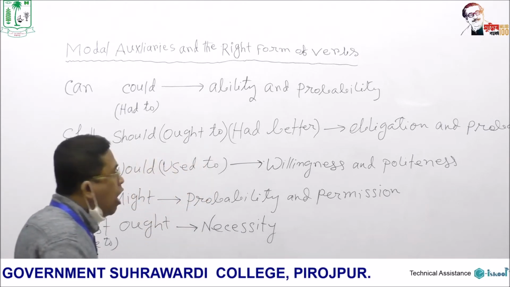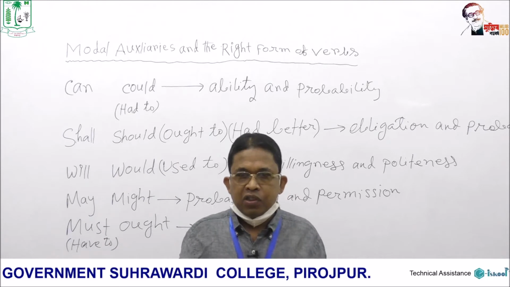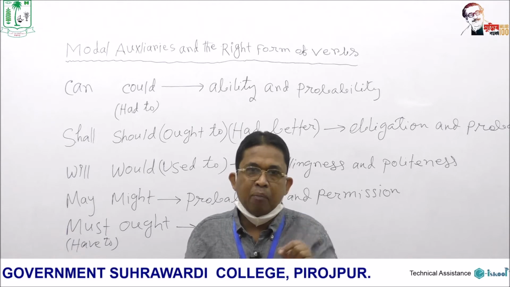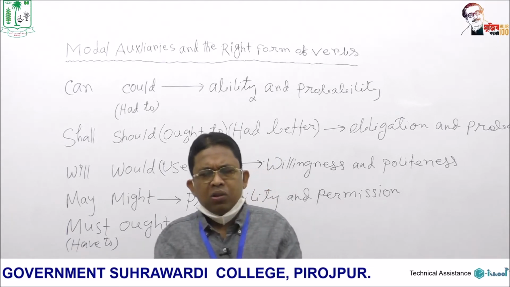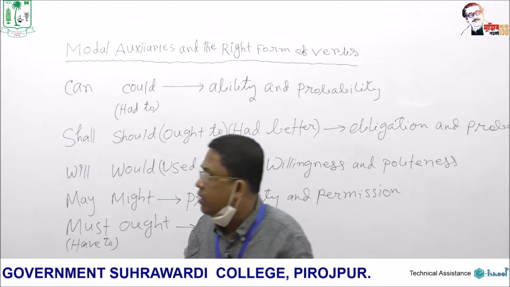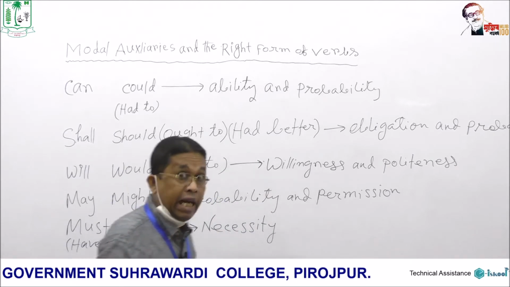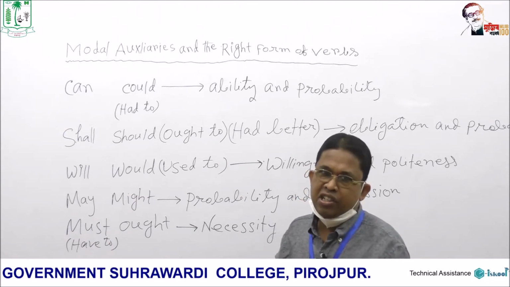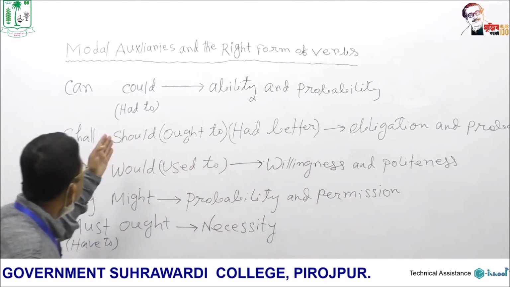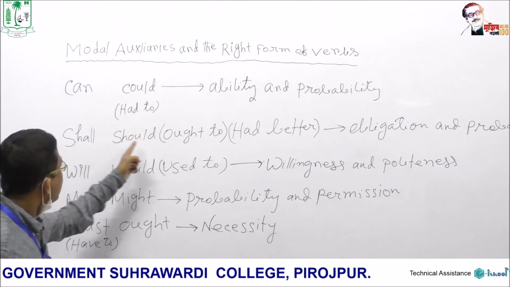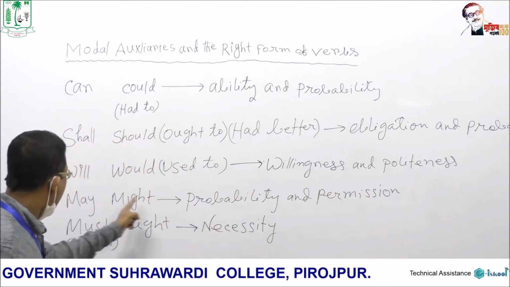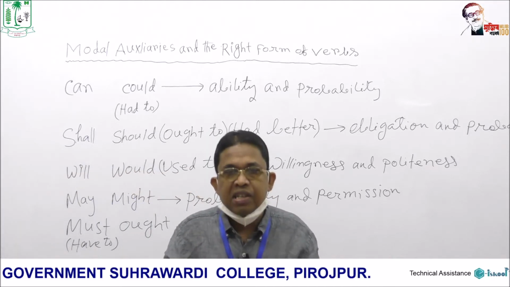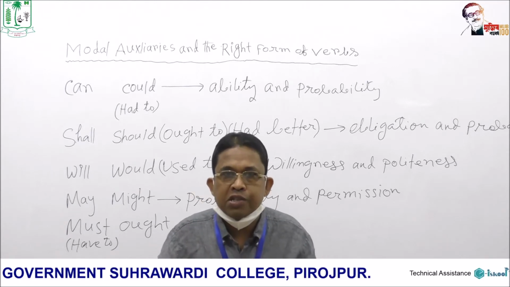Anyway, how many modal auxiliaries are there? There is disagreement among the specialists. Some say that they are 10 in number. Some say no, they are 15 in number. And some other experts say that no, they are 18 in number. Anyway, basically they are 10 in number. I have written them here: can, could, shall, should, will, would, may, might, must, ought. These are the basic 10 modal auxiliaries.